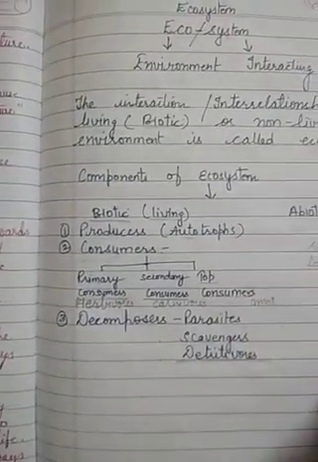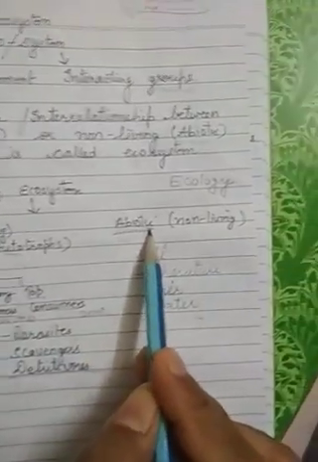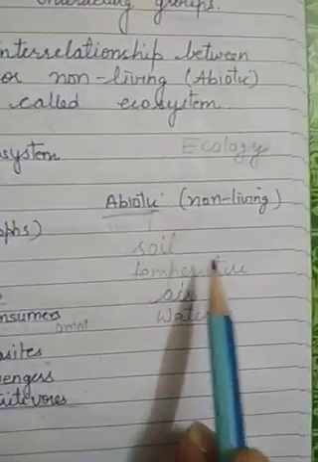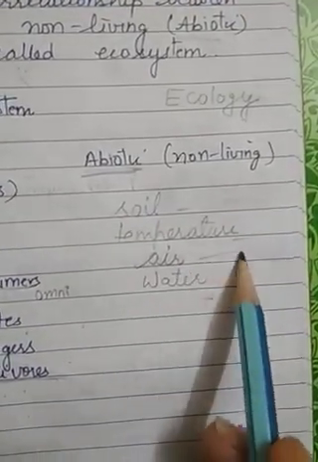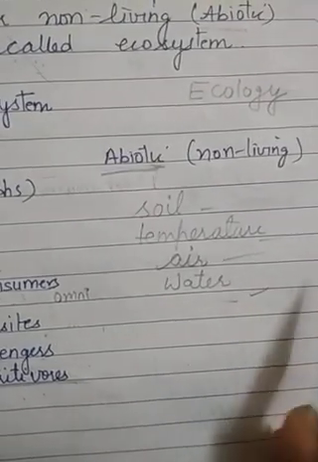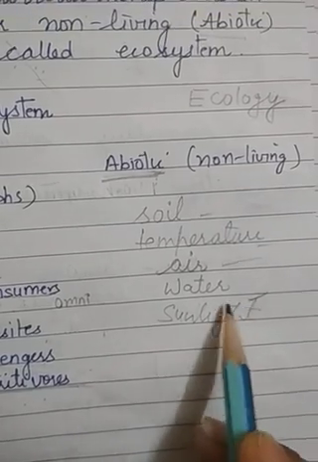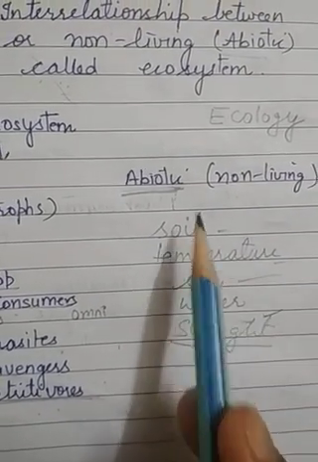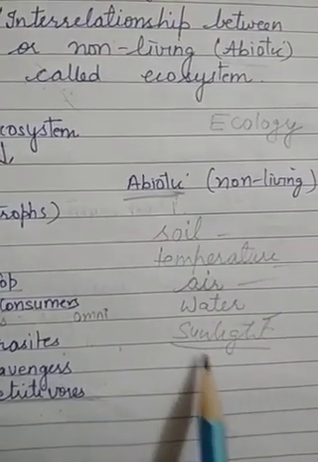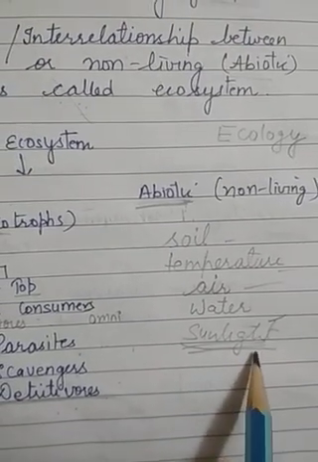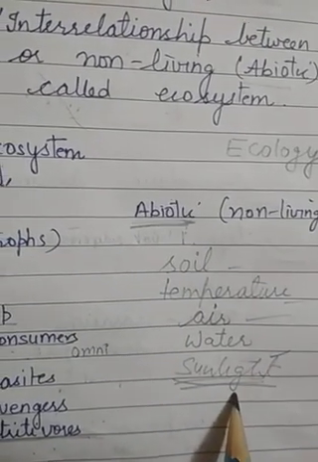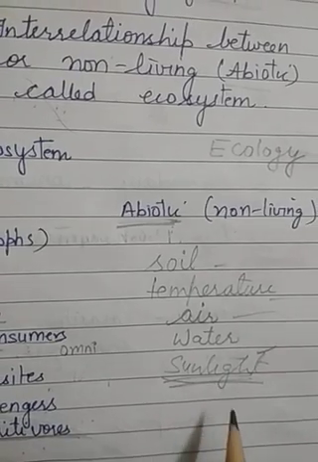Now, if we talk about abiotic components, the abiotic components are soil, temperature, air and water. Other than that, the fifth component is sunlight. So first we will take sunlight. In abiotic components, how are living organisms dependent on sunlight?